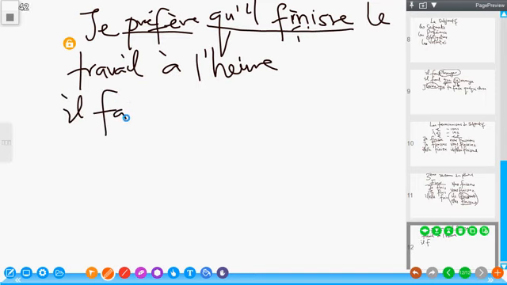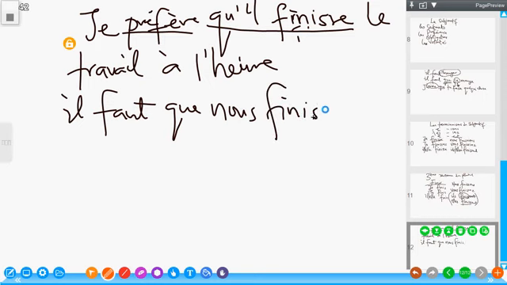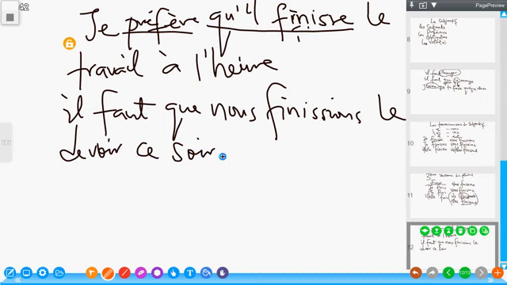Il faut que nous finissions le devoir ce soir.